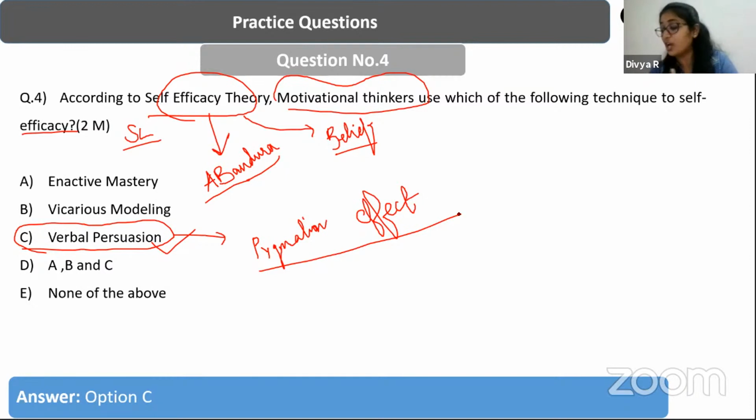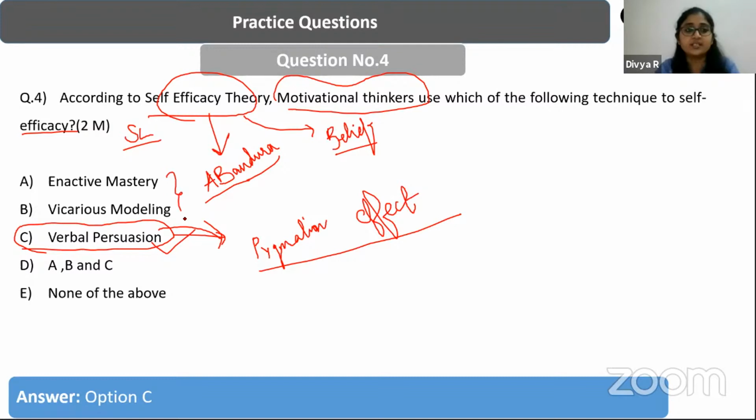What is this Pygmalion effect or Galatea effect? It is nothing but self-fulfilling prophecy, right? So if you believe you can do it, you will be able to do it. For example, some of the cancer patients believe that they can come out of the disease, and their strong beliefs will make them come out of such severe or life-threatening diseases too. And that is nothing but self-fulfilling prophecy. You believe one thing, that is going to come true. And this is what the Pygmalion effect says. So verbal persuasion is a method which will give thrust to that Pygmalion effect, right?